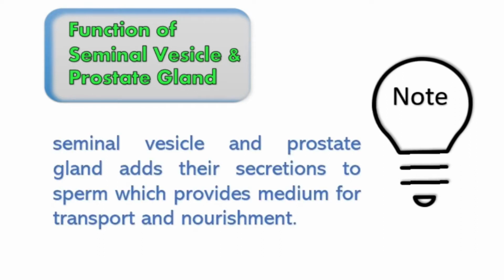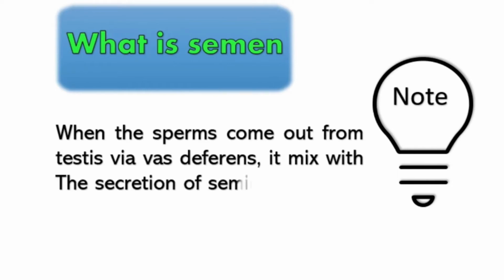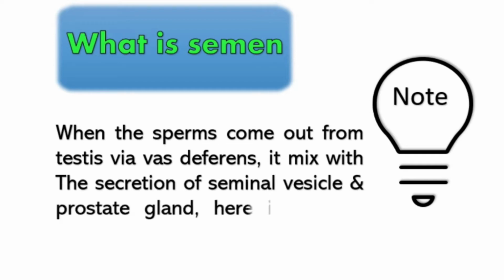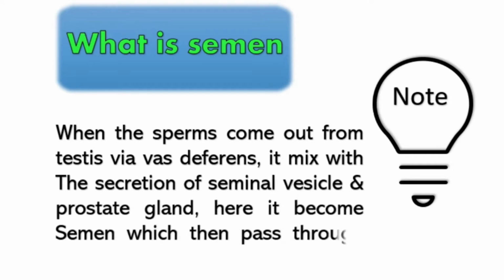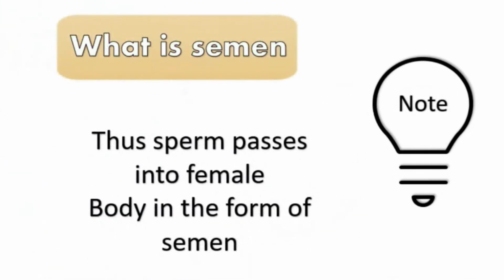Now, what is semen? When the sperm comes out from the testes via the vas deferens, it mixes with the secretion of the seminal vesicle and prostate gland. Here it becomes semen, which then passes to the urethra. Thus, sperm passes into the female body in the form of semen.